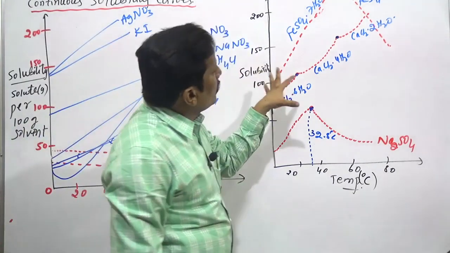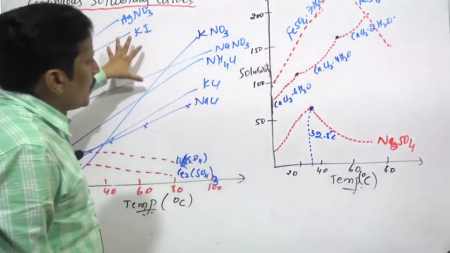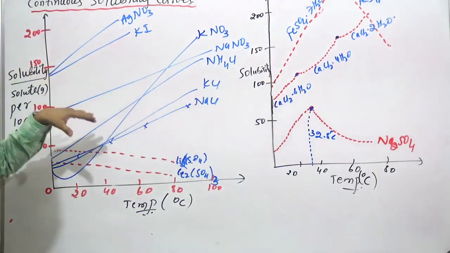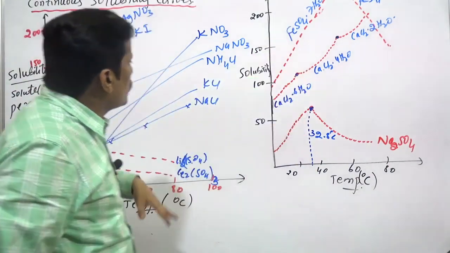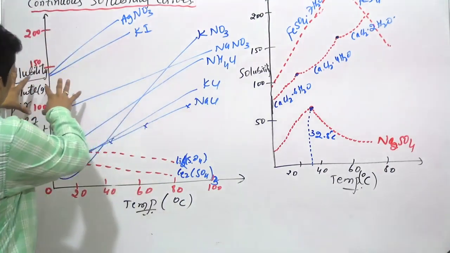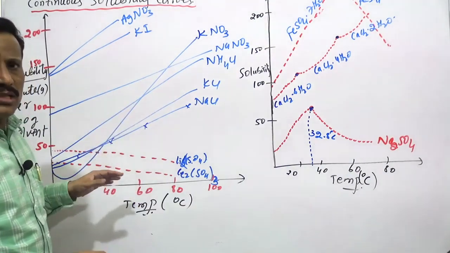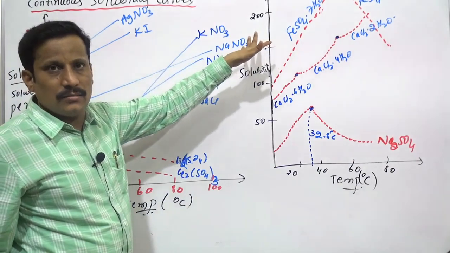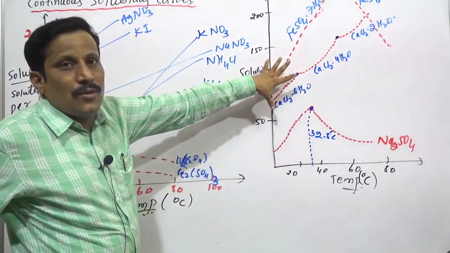Why are they discontinuous? I have written dotted lines there, and here I have written continuous lines. In those, whether the solubility is increasing or decreasing, it is continuously increasing or continuously decreasing. But for these, what is happening?